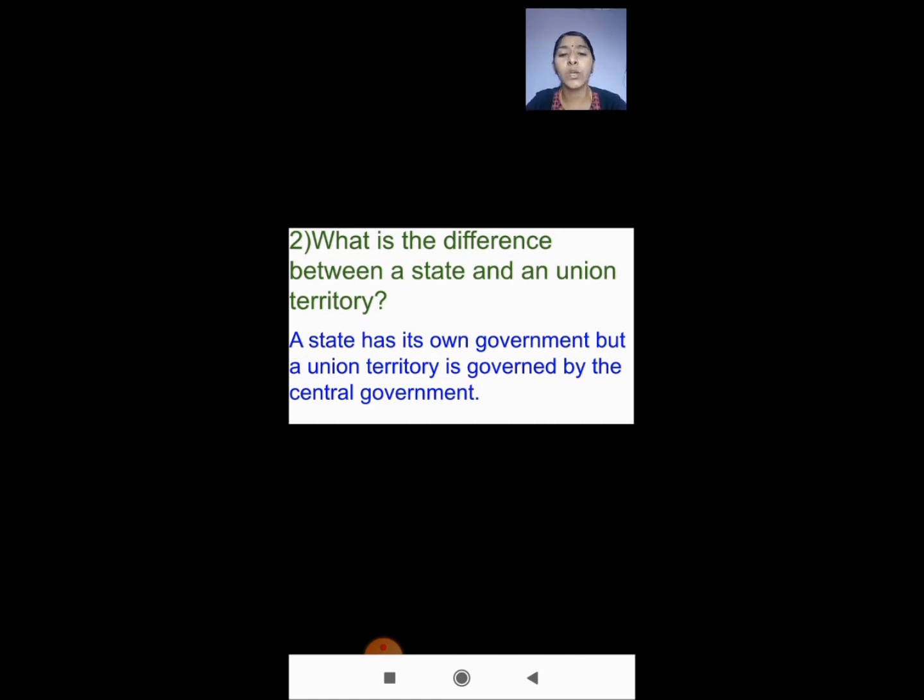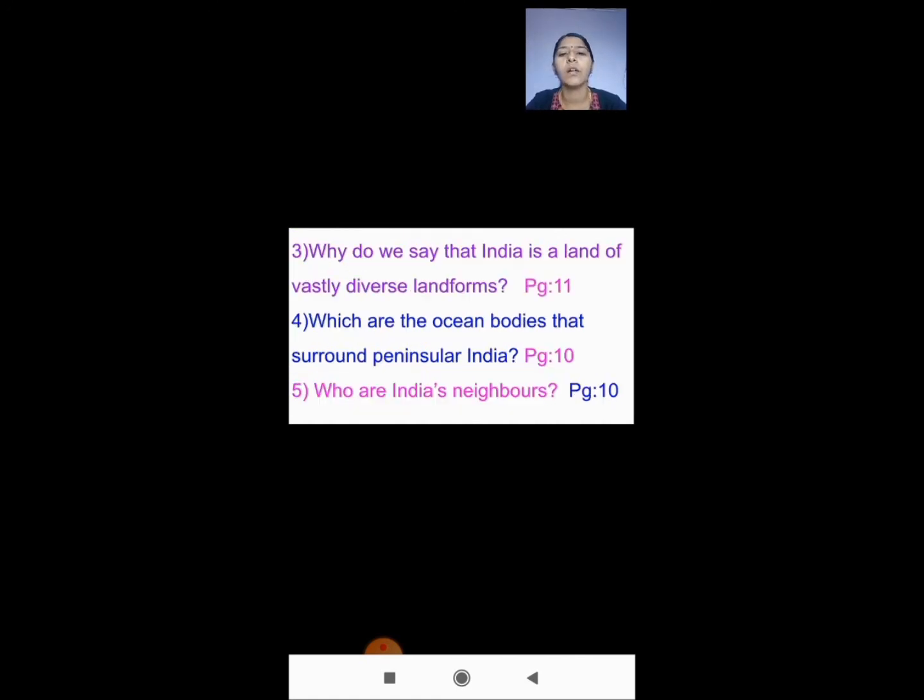Okay. The next questions, I've given 3 questions here. You have to find out the answers for these 3 questions, and I have given the page numbers there. Okay. So for the third question, I'll just read. Why do we say that India is a land of vastly diverse landforms? Okay. This is the third question.